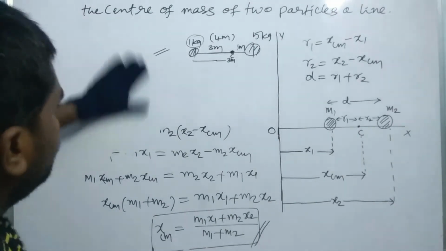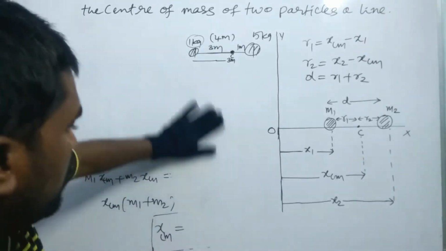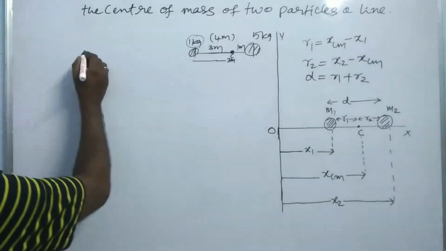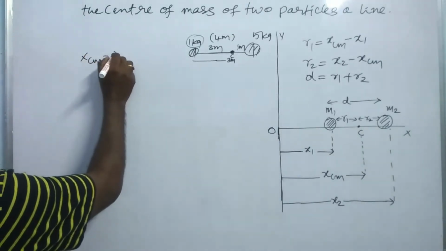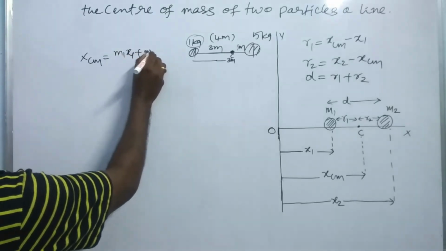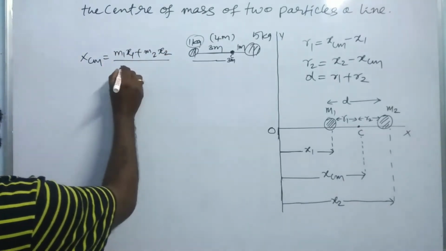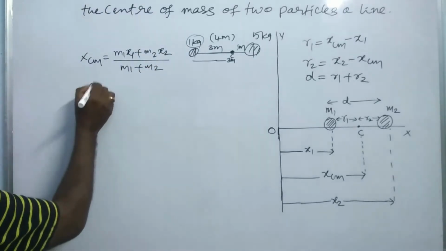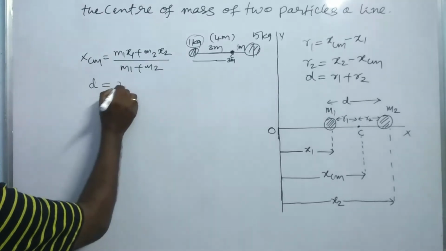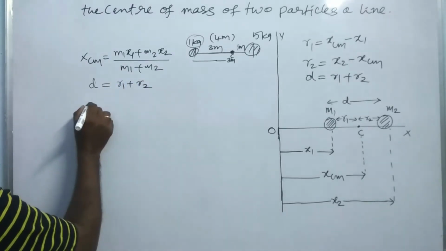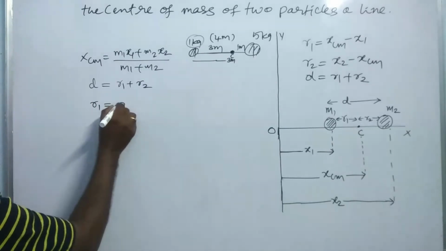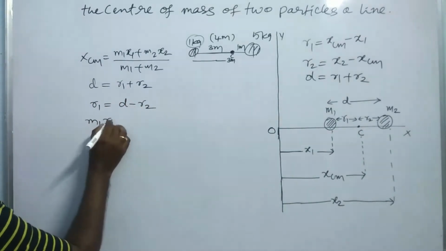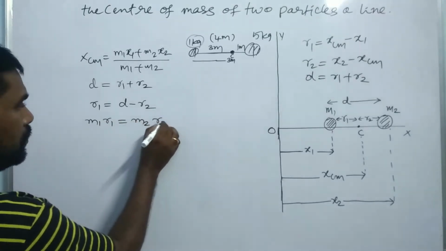So here, also we have xcm is equal to m1 x1 plus m2 x2 by m1 plus m2. m1 plus m2 is the total mass. Okay. So from the figure we have to write that d is equal to r1 plus r2. Right? Where r1 is equal to d minus r2 here. So from the equation we have m1 r1 is equal to m2 r2.